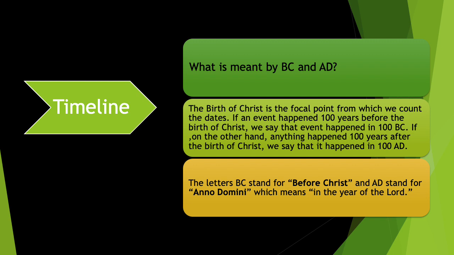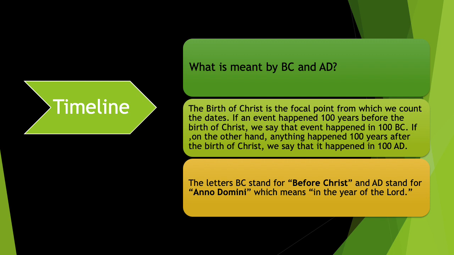Now, we have a referral point or a focal point which is the birth of Christ. The birth of Christ is considered as the focal point from which we count the dates. If an event happened 100 years before the birth of Christ, we say that the event happened in 100 BC. Similarly, if an event happened 100 years after the birth of Christ, we say it happened in 100 AD. So the letters BC stand for before Christ and AD stands for Anno Domini, which in simple language means the year of the Lord.